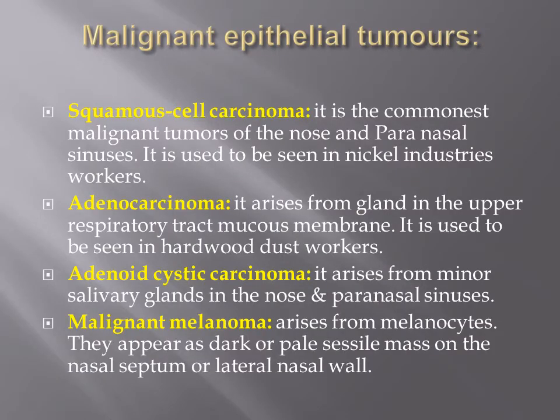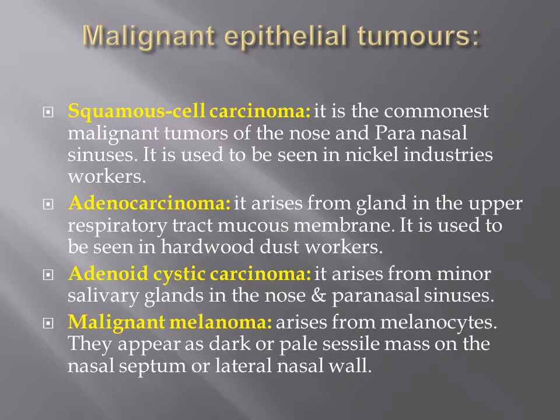Now we finish the benign tumors and we come to the malignant epithelial tumors. As we said, epithelial tumors could include squamous cell carcinoma, which is the commonest malignant tumor of the nose and paranasal sinuses, and it used to be seen in those who work in nickel industries. The adenocarcinoma arises from the glands in the upper respiratory tract mucosa, and it is more seen in workers who work in the hardwood industries.